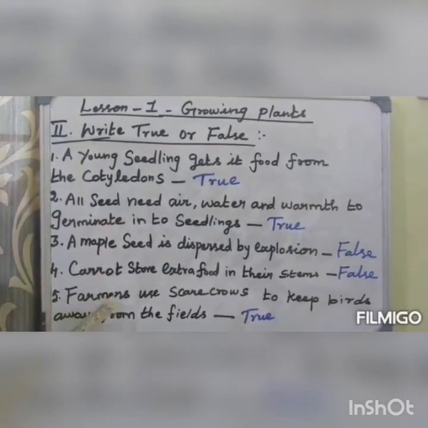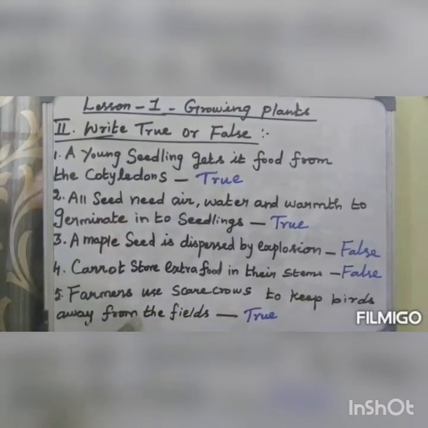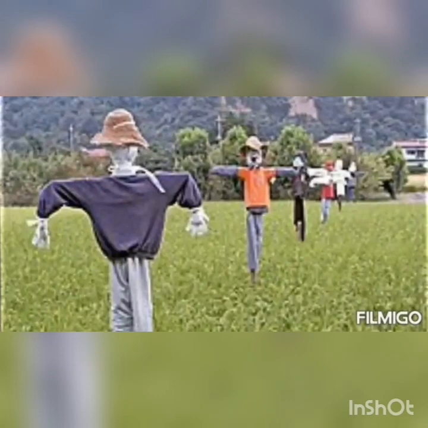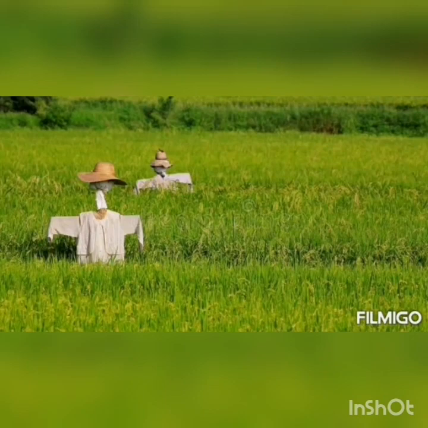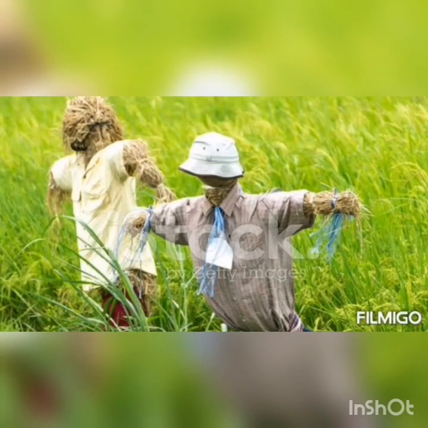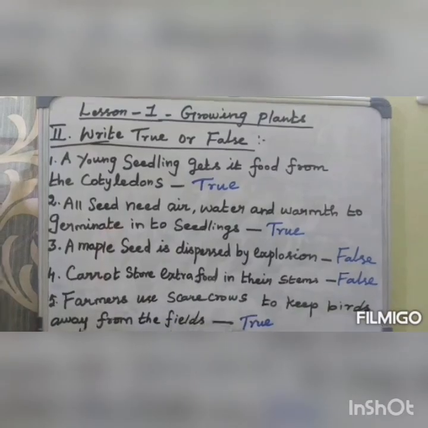Fifth one: farmers use scarecrows to keep birds away from the fields. What is a scarecrow? A scarecrow is a figure usually made of sticks. It looks like a human being and is dressed in old clothes. A farmer puts a scarecrow in a field after he has planted seeds because the scarecrow frightens the birds away from the field. It's true.